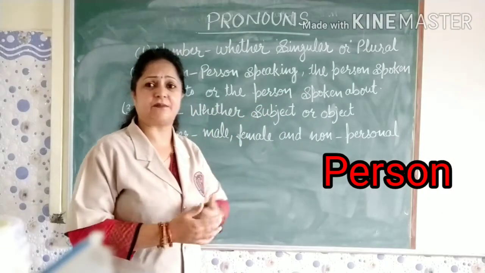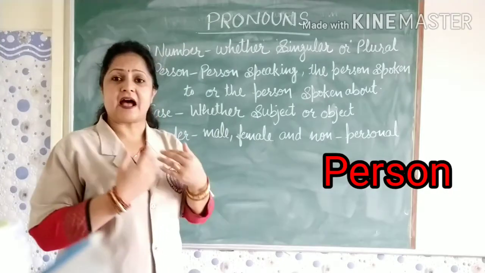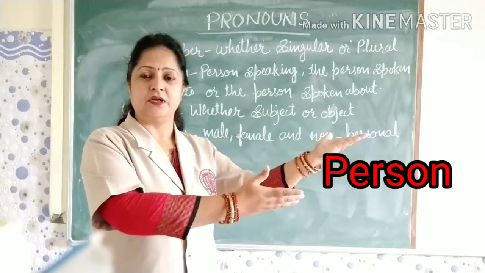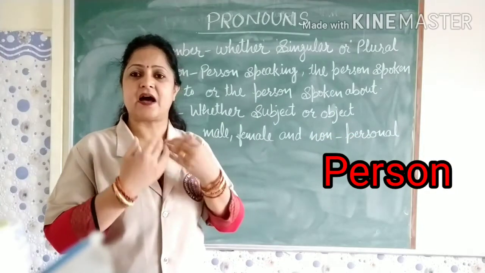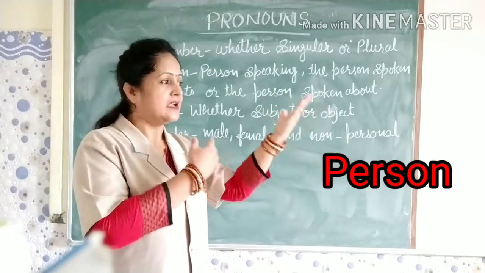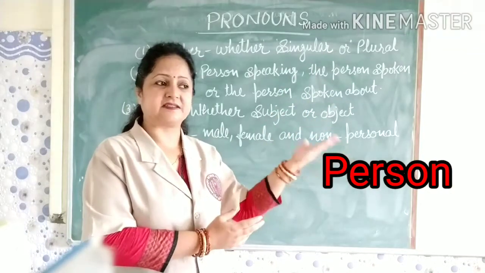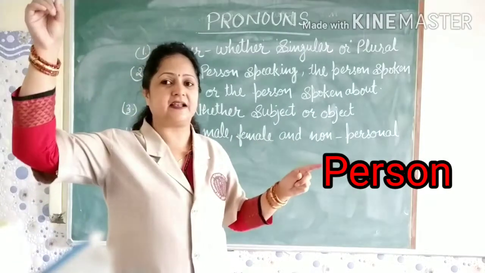So let's take one example here. Suppose here I am the speaker. I am speaking and I am speaking to Ram. So who is the speaker here? I am the speaker. I am the first person. I am speaking to Ram. So here Ram is the second person. Now I am speaking about Rani.